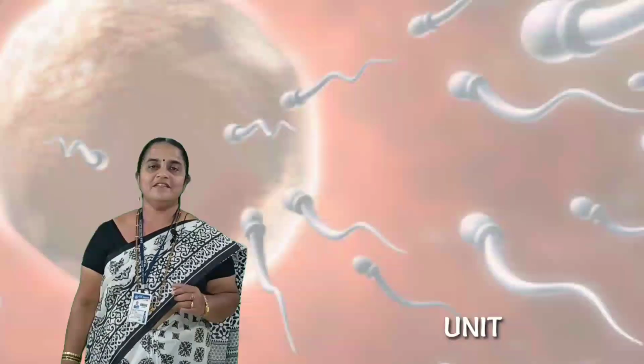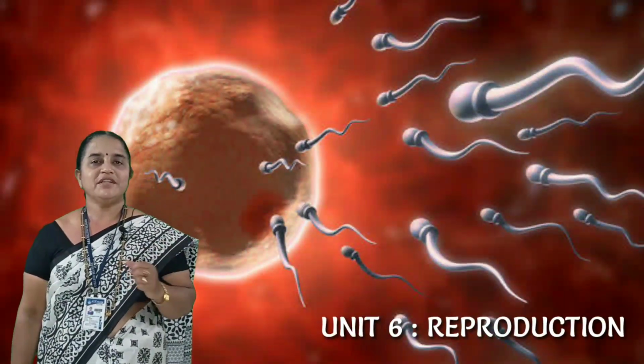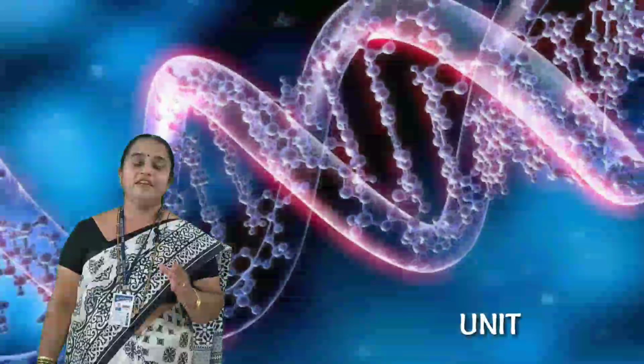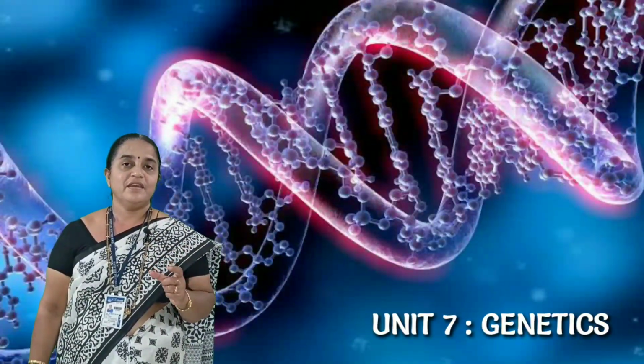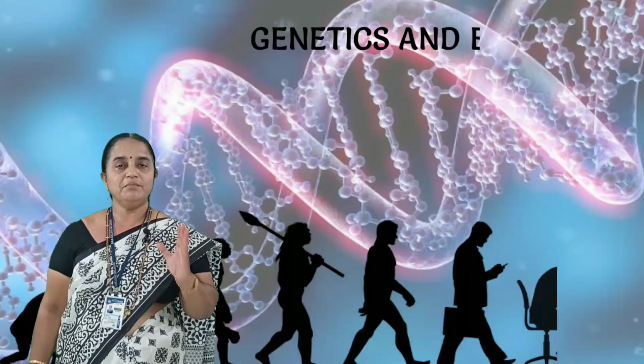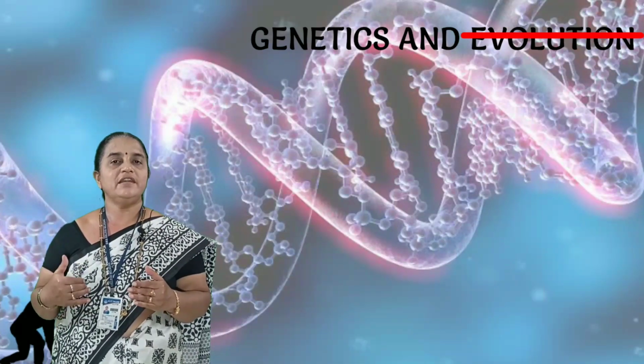Hello students, we have already completed Unit 6 under the heading Reproduction. Unit 7 under the heading Genetics. Actually it is Genetics and Evolution, but Evolution is deleted for the board exam. So this evolution part I will be covering for the NEET part. So from today onwards, let us begin with the new unit.